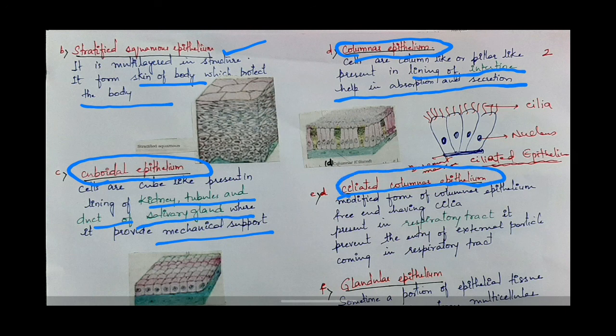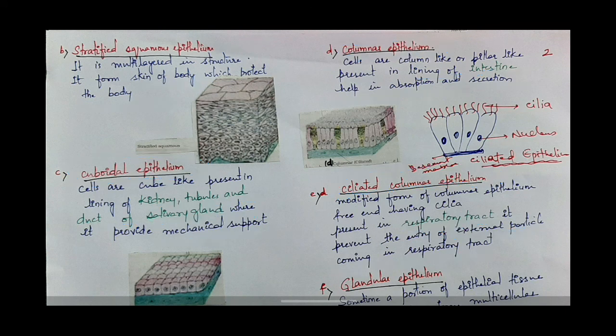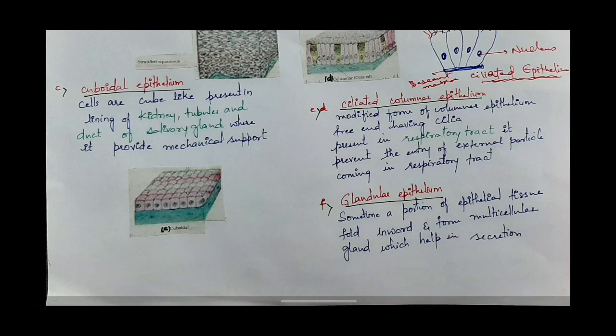The next type is ciliated columnar epithelium. Ciliated columnar epithelium is a modified form of columnar epithelium. The free ends have cilia, hair-like structures, present in the respiratory tract. It prevents the entry of external particles coming into the respiratory tract. Now next type is glandular epithelium. Sometimes a portion of epithelial tissue folds inward and forms a multicellular gland which helps in secretion.